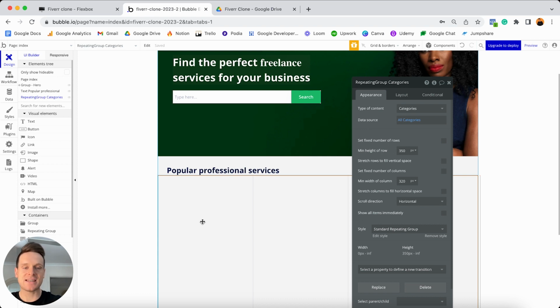I'm sorry to sidetrack once again though, but I'm also just going to quickly update the background color of this repeating group.